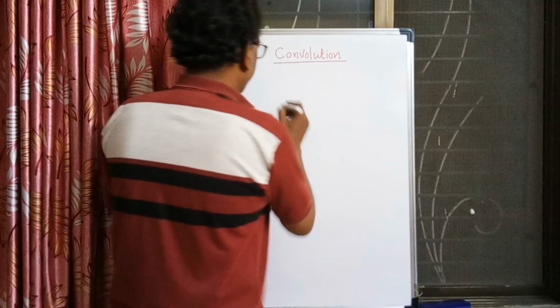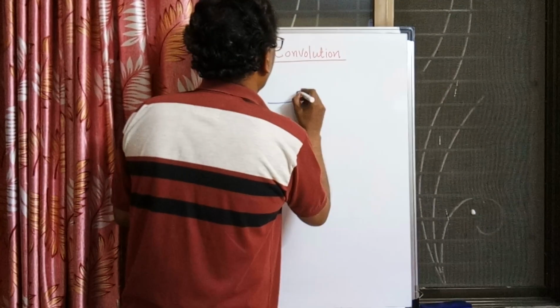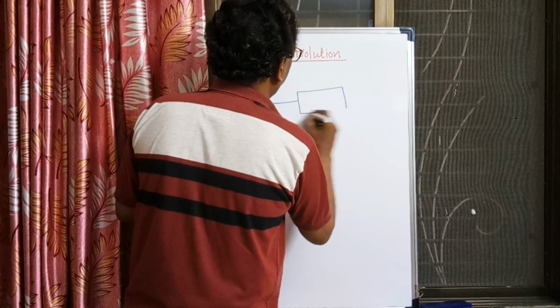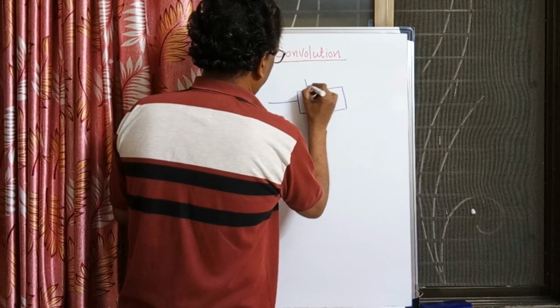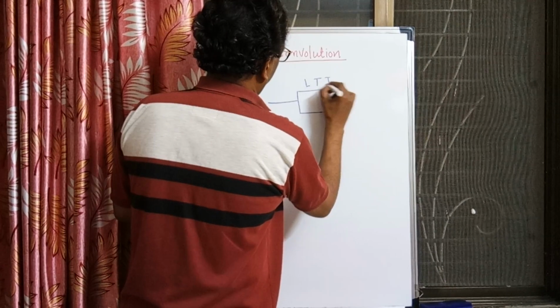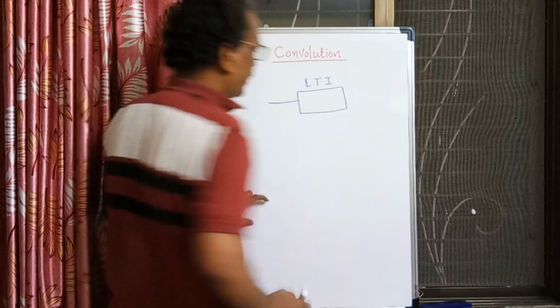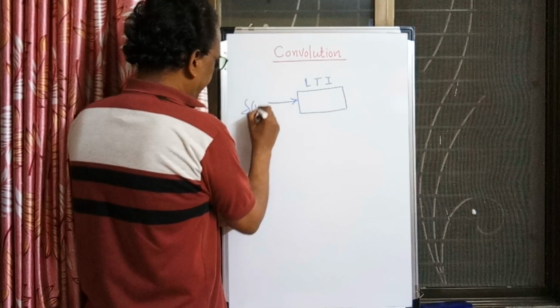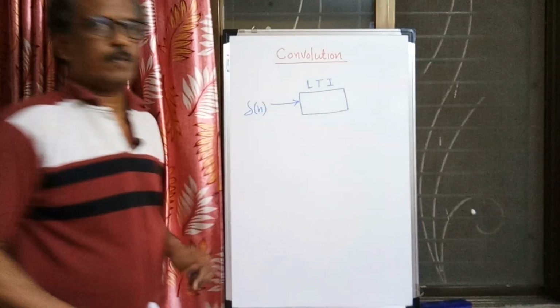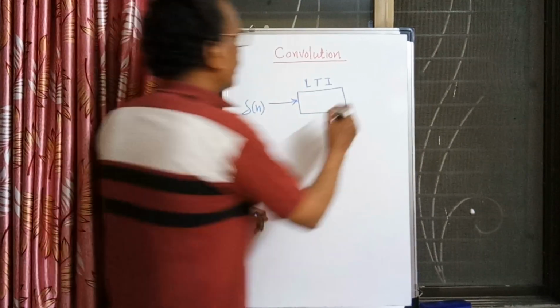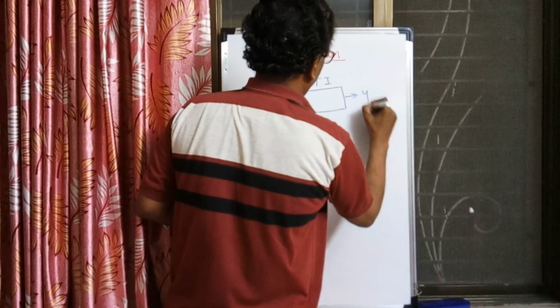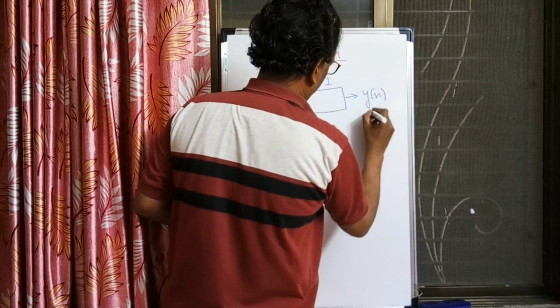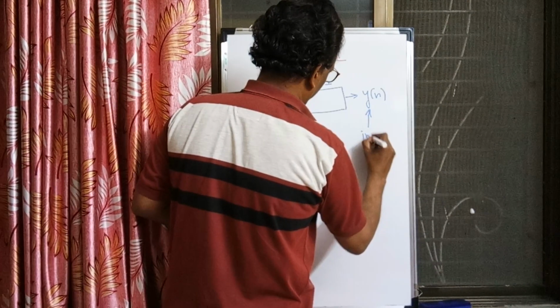Whenever an LTI system is given to us, which satisfies both properties, linearity and time invariance, whenever the input is the delta function del n, the output of the system y n is called the impulse response.